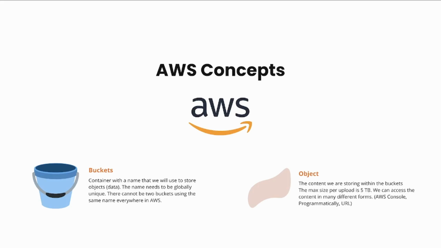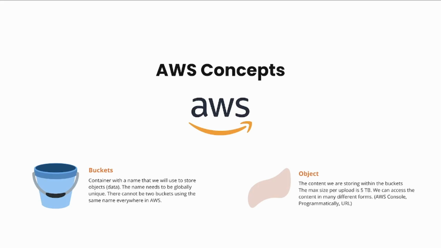So in AWS, a bucket is a container with a name that will be used to store data, or objects in this case. An object is simply data, and the bucket name needs to be globally unique. It can't be named after any other bucket in AWS. So if you name a bucket my bucket, there can only be one my bucket. It doesn't matter if you're in Germany or in the US, there can only be one my bucket. And then there's the object.